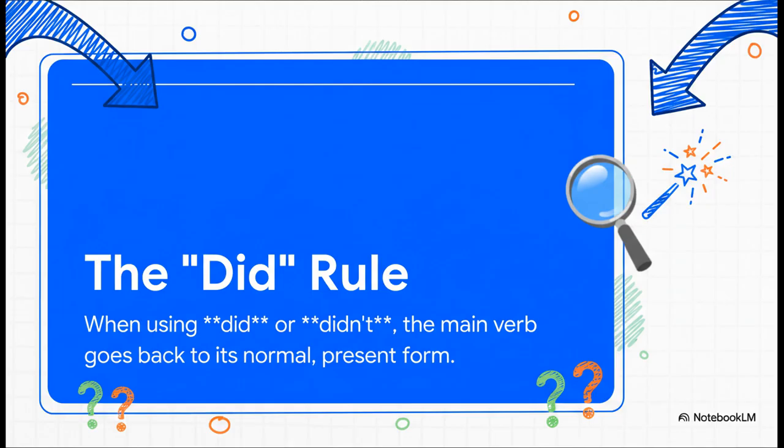Whenever you use the word did to ask a question or didn't to make a negative sentence, something kind of magical happens. The main verb, well, it doesn't have to be in the past tense anymore. It actually reverts. It snaps right back to its original form. If you can remember this one thing, you'll avoid so many common mistakes.